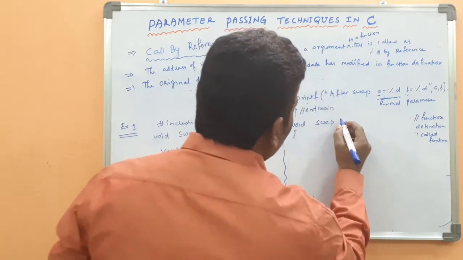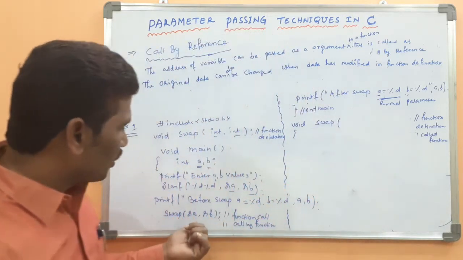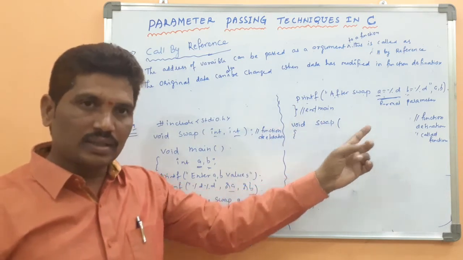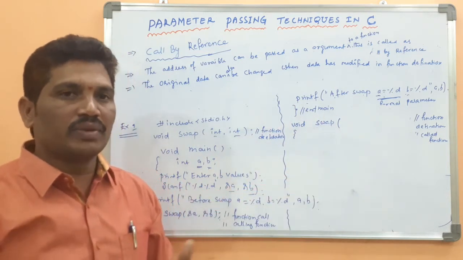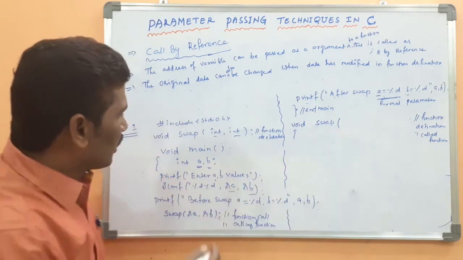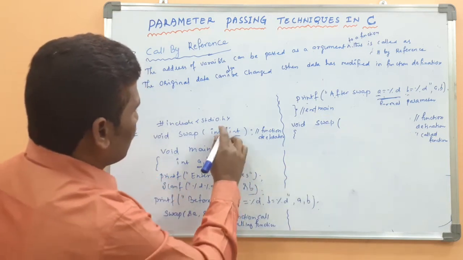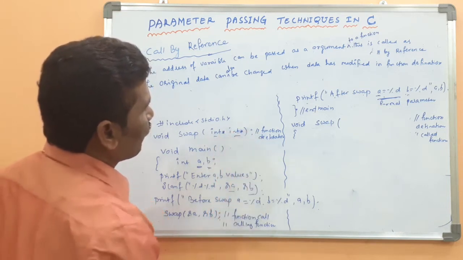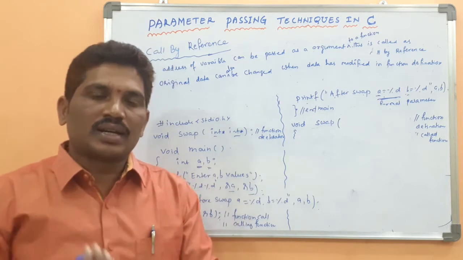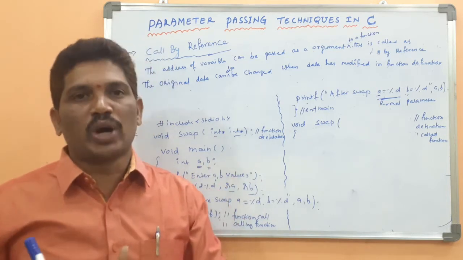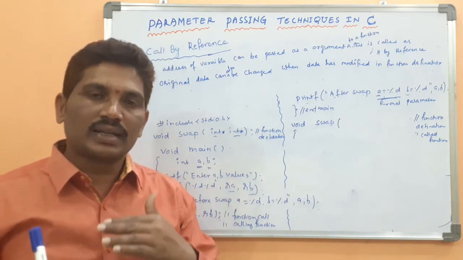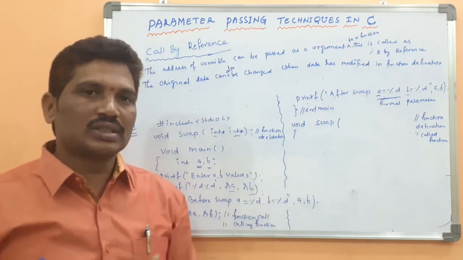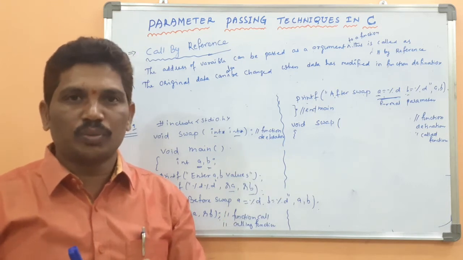Then void swap, because whenever you pass the address of a variable to a function, it can be accepted only by a pointer variable, since a pointer can store the address. If you want to implement this concept, you should have an idea about the pointer concept.